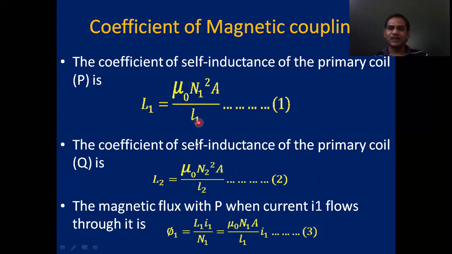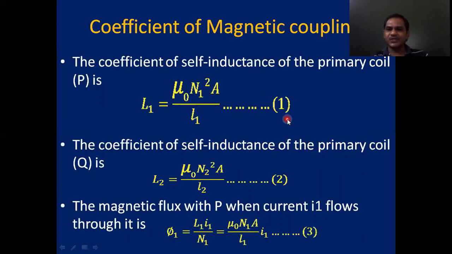Then the coefficient of self-inductance of the secondary coil Q is L2 equal to mu naught N2 square A by L2, equation 2, right?